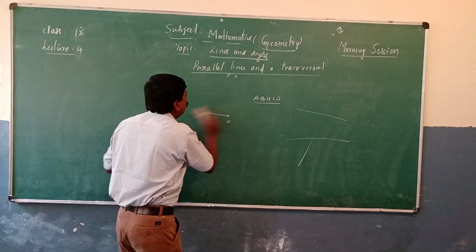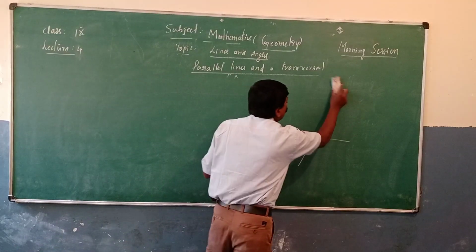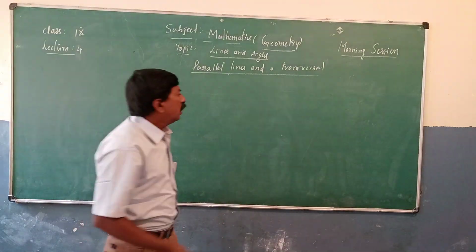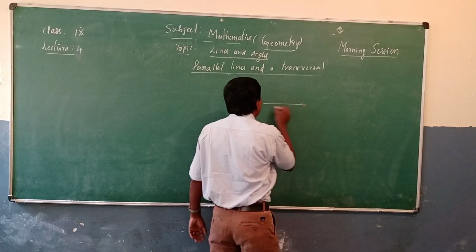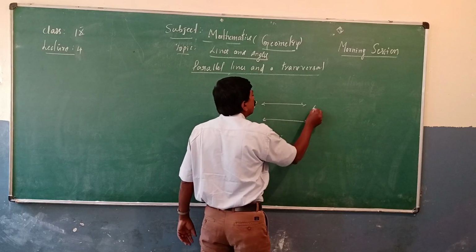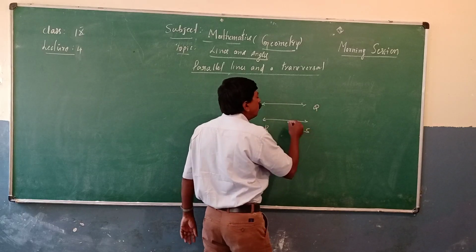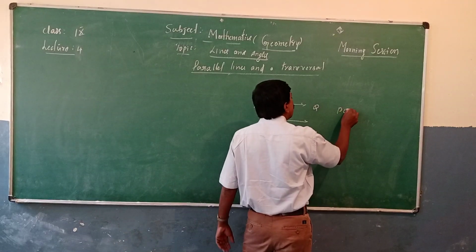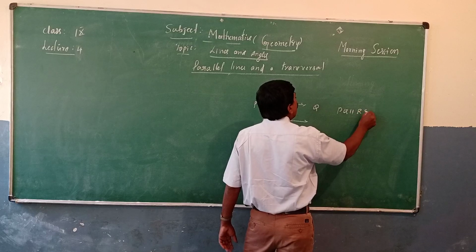Now observe here. I think you already know about parallel lines and a transversal. Identify the parallel lines in this diagram. PQ and RS are called parallel lines.